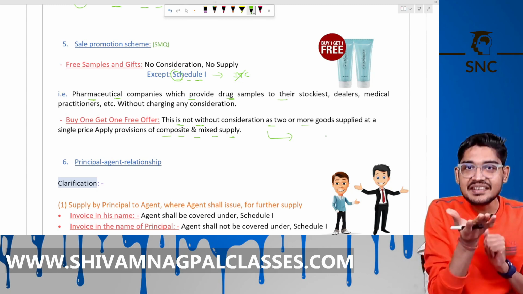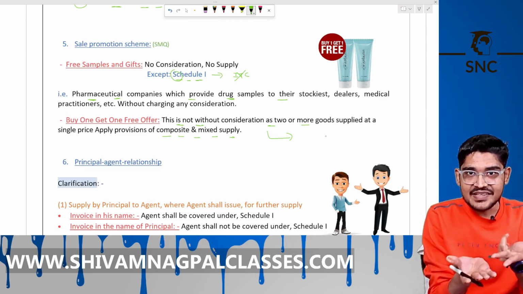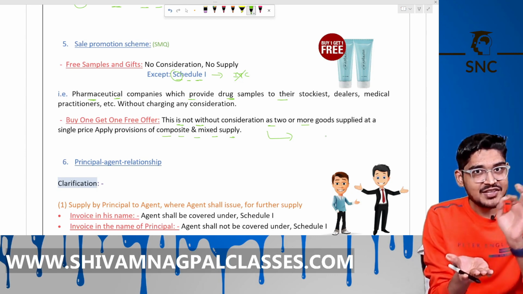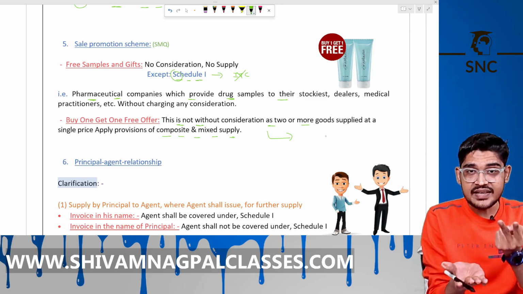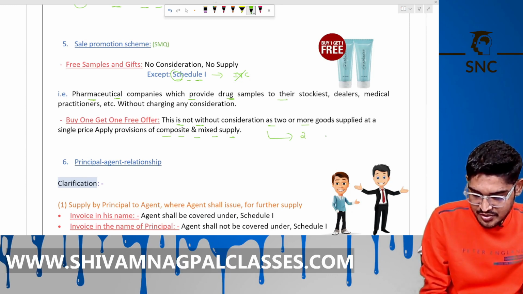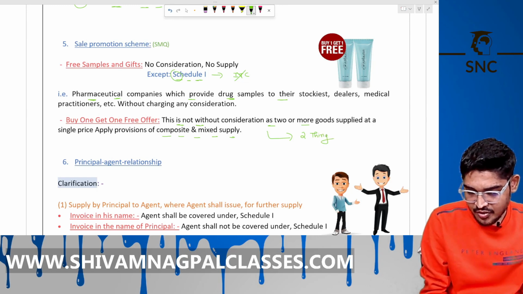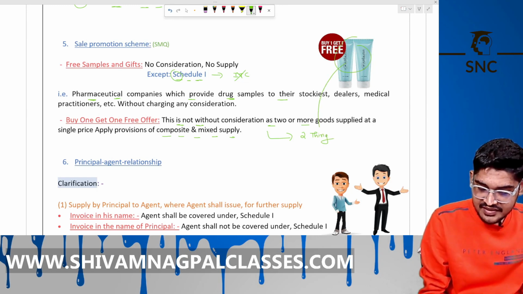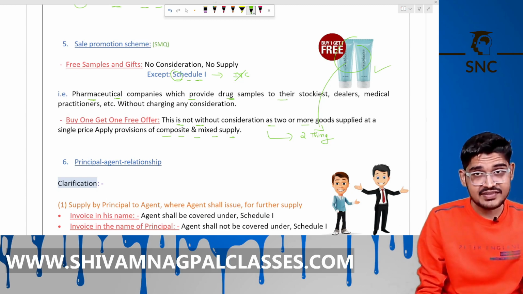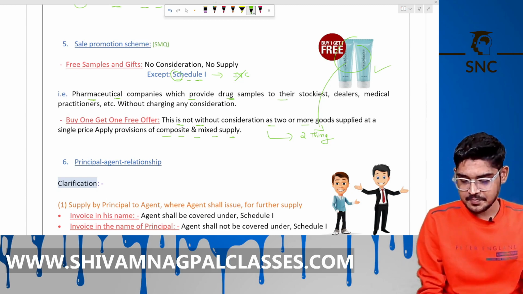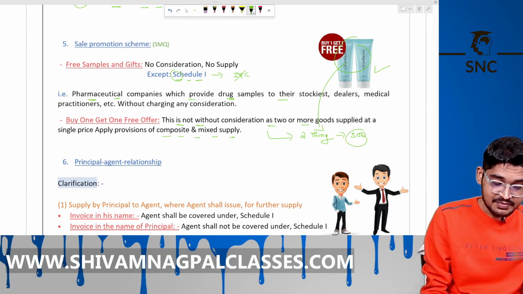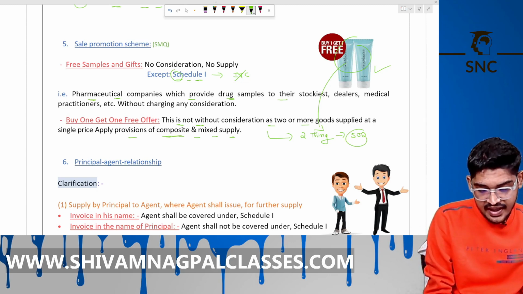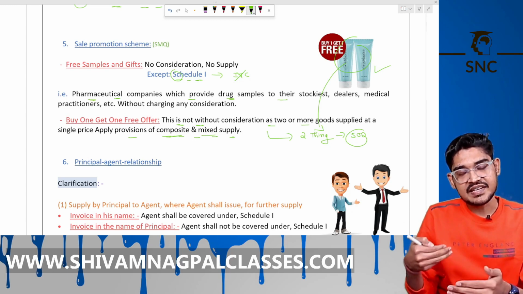He is charging a single price for two pants, for two specs, for two creams, like for 500. Then we apply the provisions of composite and mixed supply that we study in section number 8.